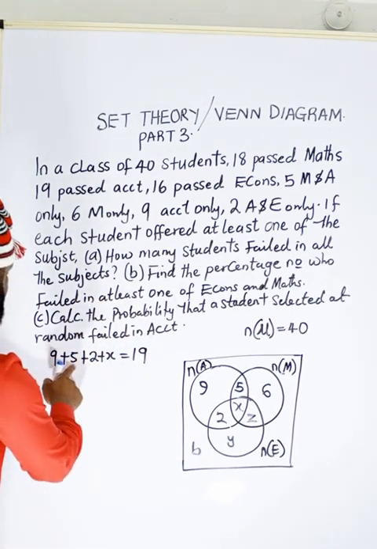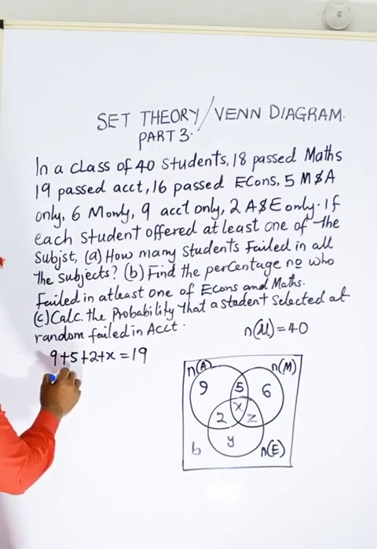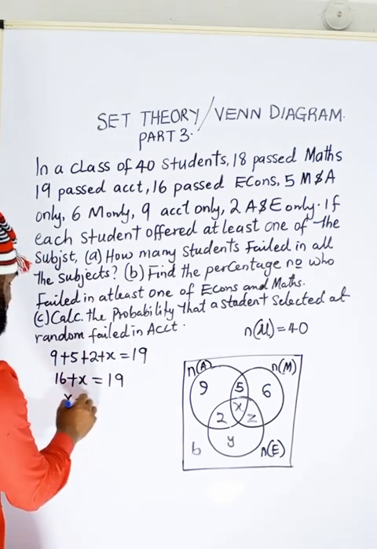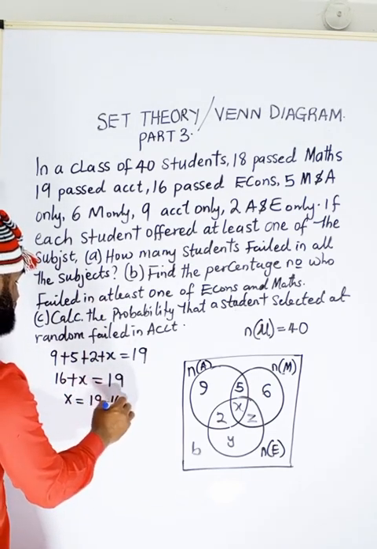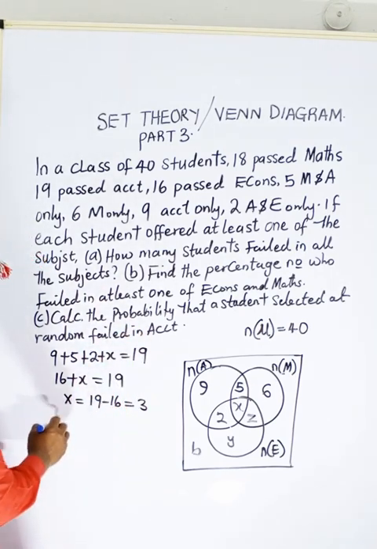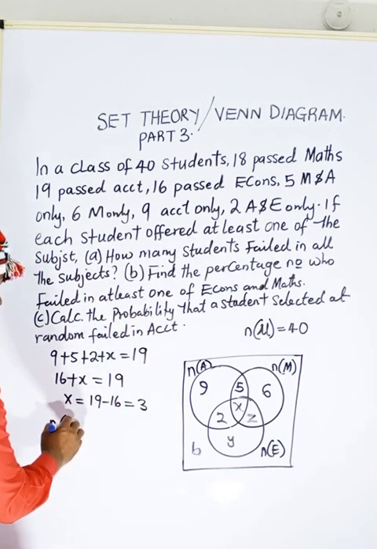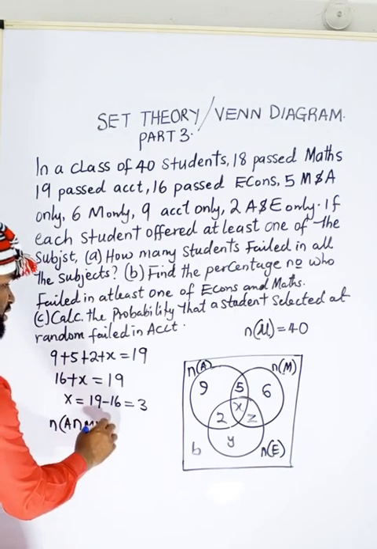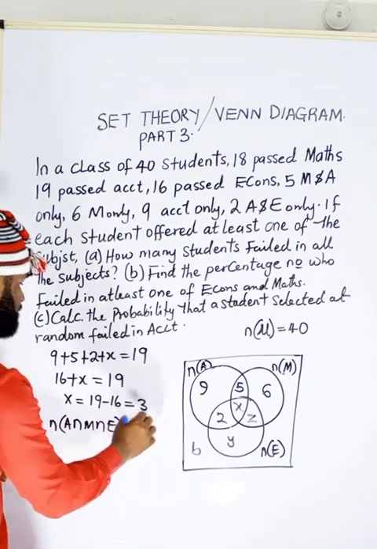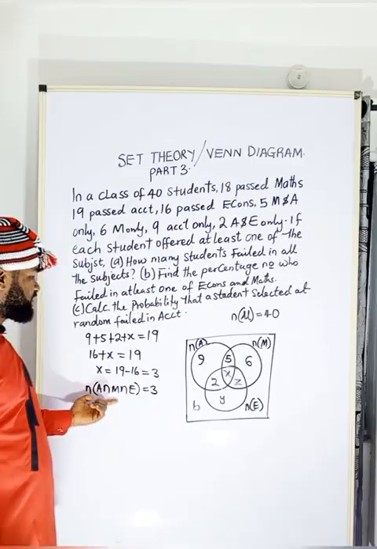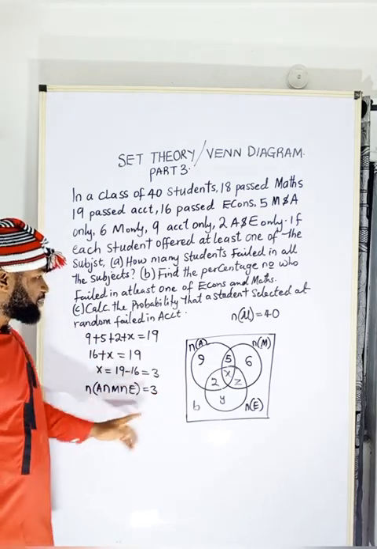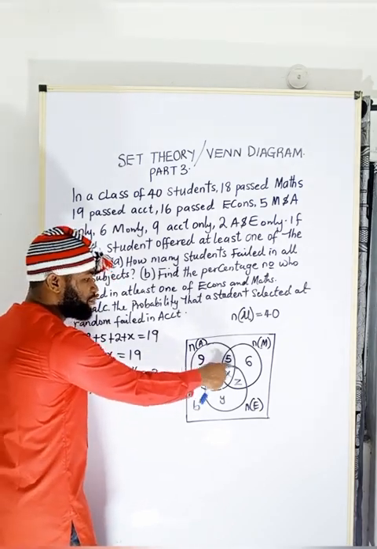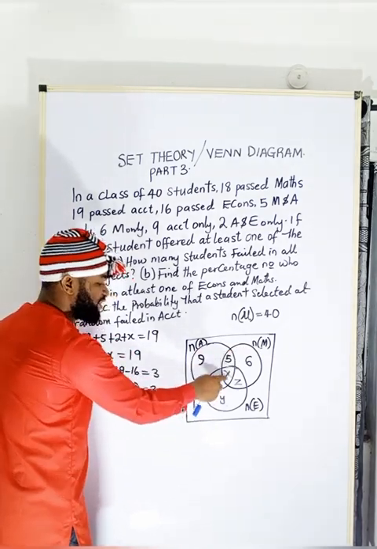Therefore, this is 14, this is 7, 16. So 16 plus X is equal to 19. Therefore, X is equal to 19 minus 16, which is 3. Therefore, n of A intersection M intersection E is equal to 3. So what I mean is this: I have found this X. Therefore, the people that passed all of this, both maths, accounting, and economics, they are in this place, 3.